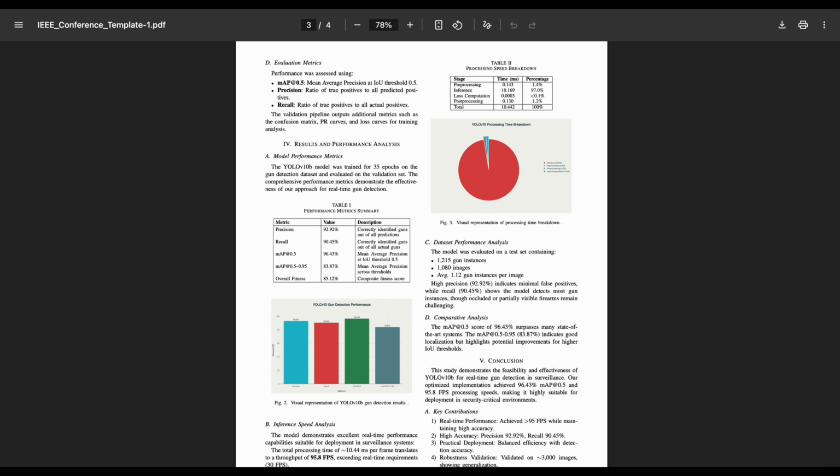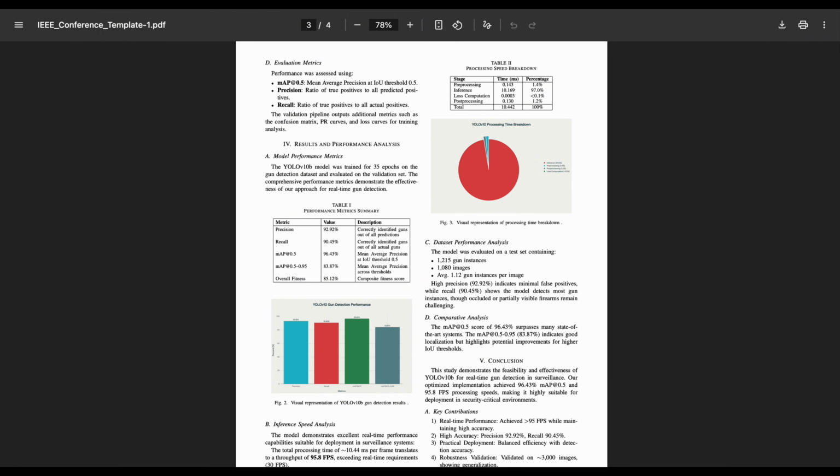So now let me explain how we evaluated the performance of our system. We mainly focused on three metrics: precision, recall, and mAP, which stands for mean average precision. Precision measures how many of the predicted guns were actually correct. For example, if the model detected 100 objects as guns and 93 of them were correct, the precision would be 93%. Recall measures how many actual guns in the dataset were detected. For instance, if there were 100 guns in the dataset and the model found 90 of them, then recall is 90%. mAP is a more complete measure that combines both detection and localization accuracy.